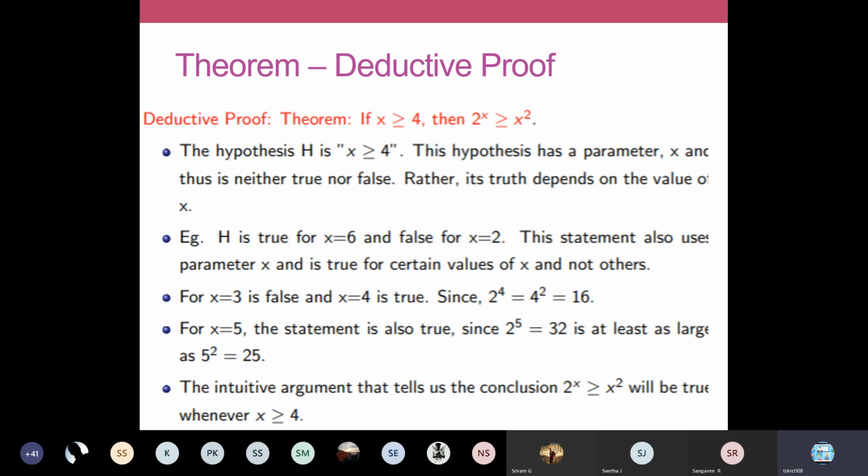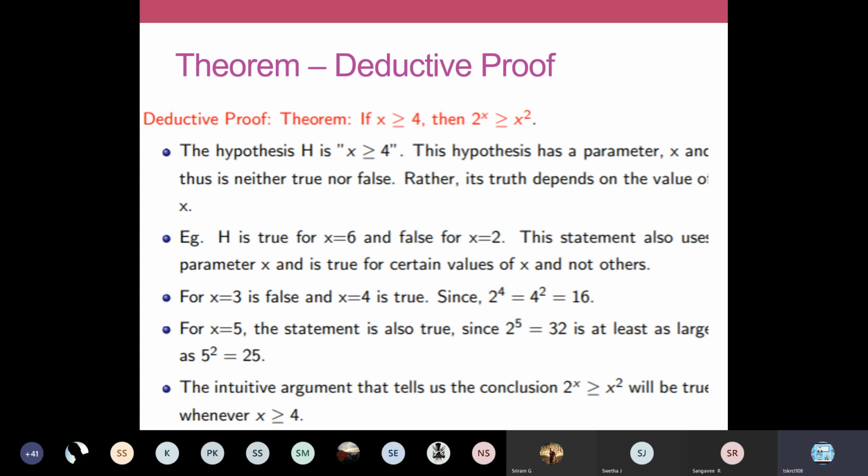Your hypothesis is the given condition, that is x greater than or equal to 4. Initially you take this x greater than or equal to 4 as the assumption or given condition, and then you have to derive the conclusion that 2 power x is greater than or equal to x squared. With the hypothesis H, you analyze by applying values to x. If x is 1, does the statement hold true or not? If x is 2, does the statement hold true or not? Like that you apply values. Let us try for some values.